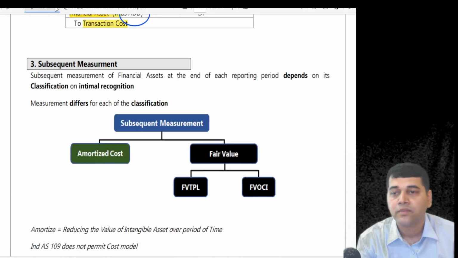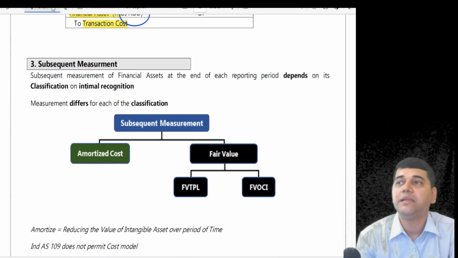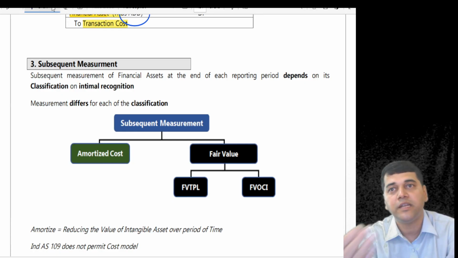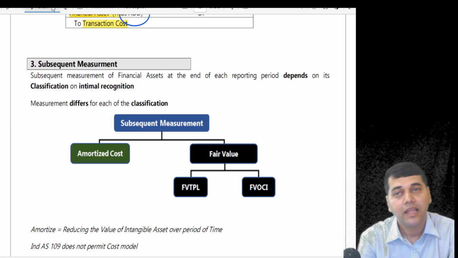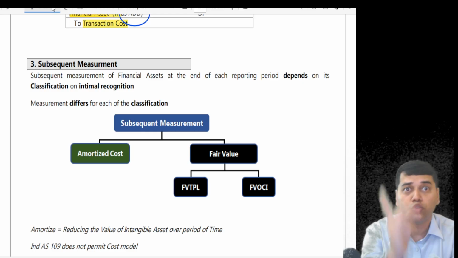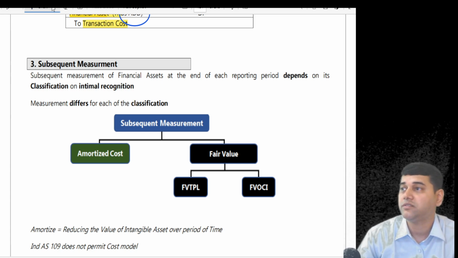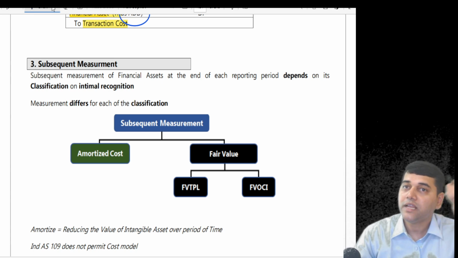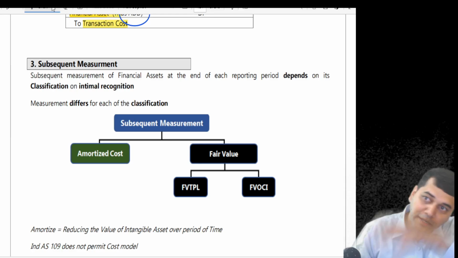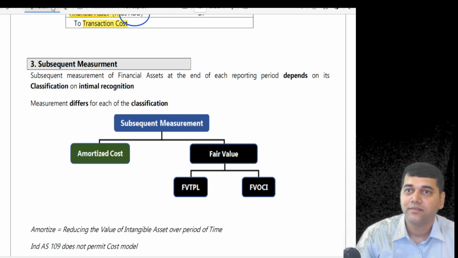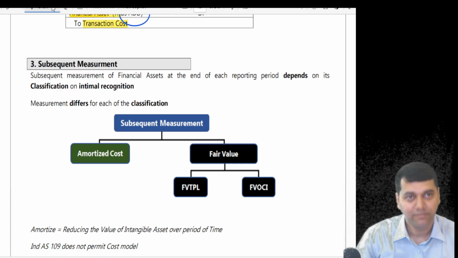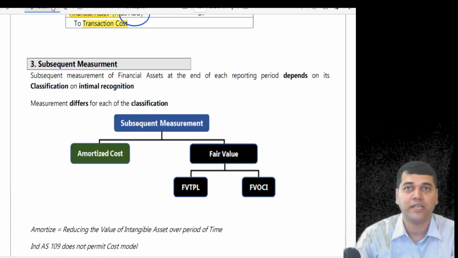Now, how do you subsequently measure it? Today, you passed one accounting entry, debenture account debit to bank. At the end of the year, you told me, sir, it is 1,05,000. So at the end of the year, should I keep it at 1 lakh only, or should I make it 1,05,000? Is there any rule? Yes, that's what my standard is going to tell.